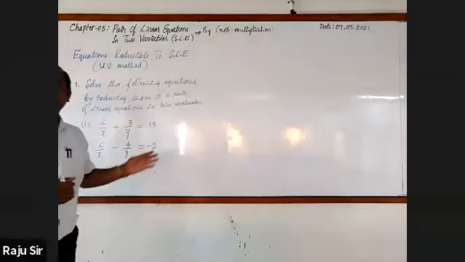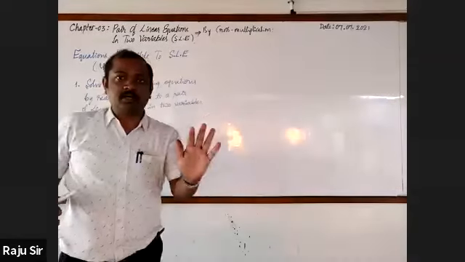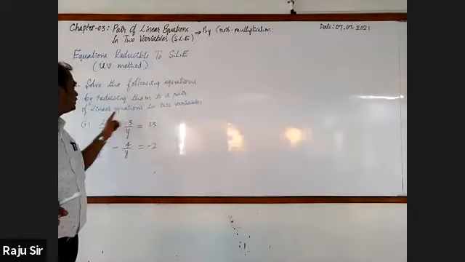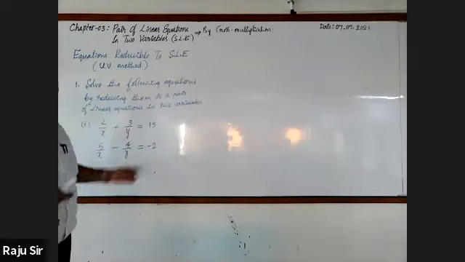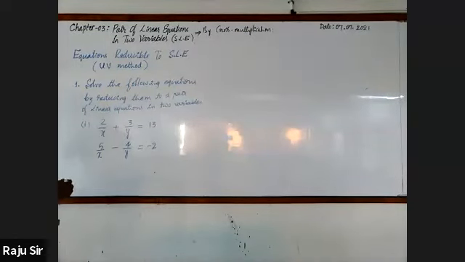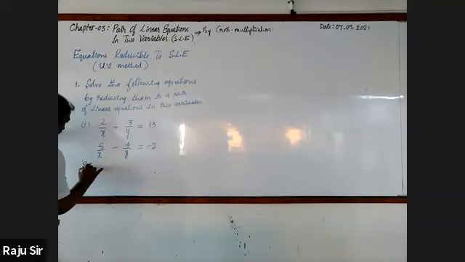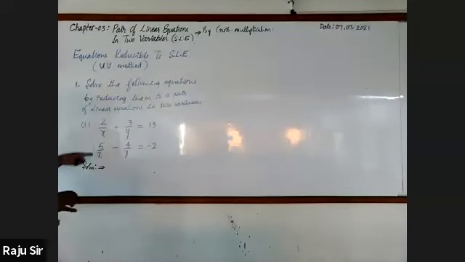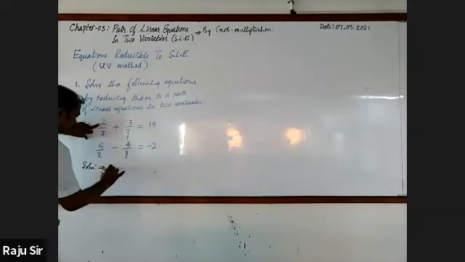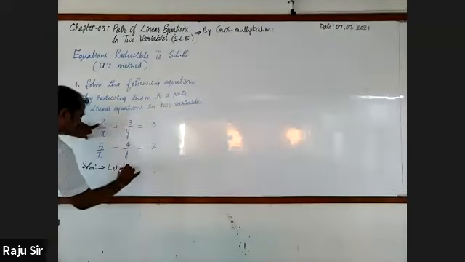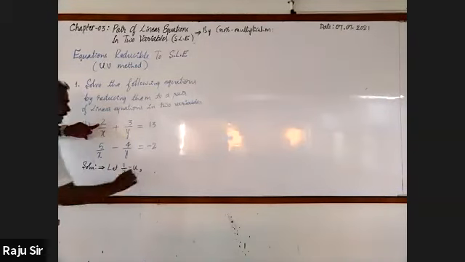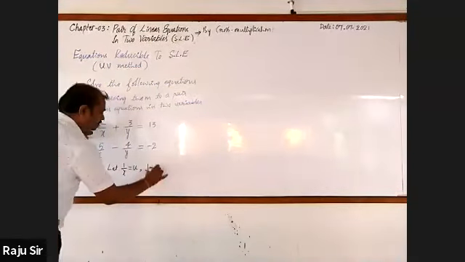Now, let us go for solving them by the UV method. But don't mention the UV method. The only thing is, we have to reduce them to a pair of linear equations in two variables. Solution. Could you tell what is common with respect to the x term? 1 by x. With respect to y? 1 by y. So let us write 1 by x is equal to u and 1 by y is equal to v.